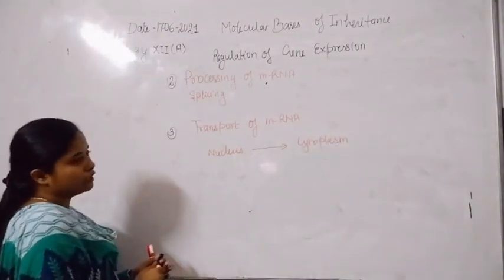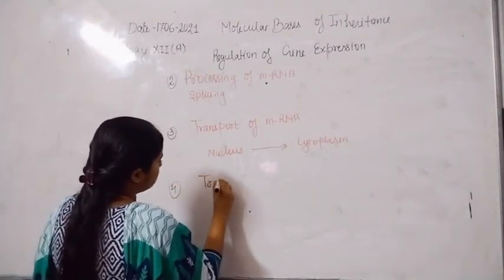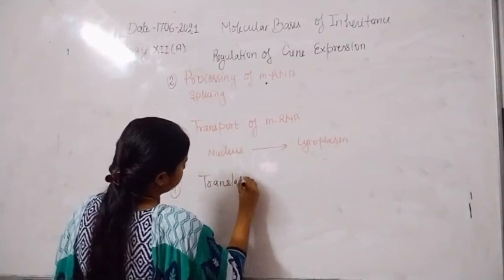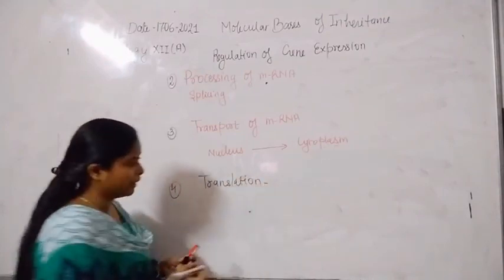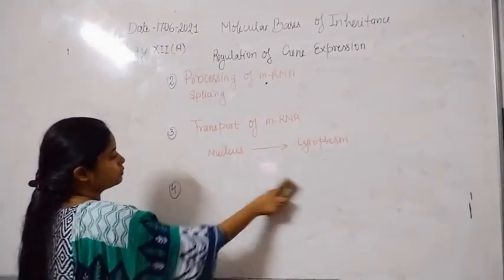And the fourth and final step is the translation. Here is the translation. That is the final step of regulation of gene expression.